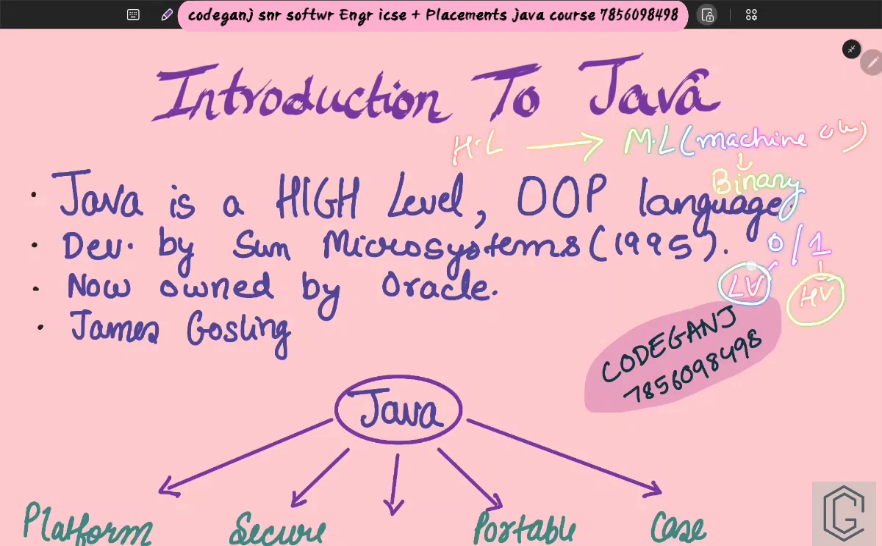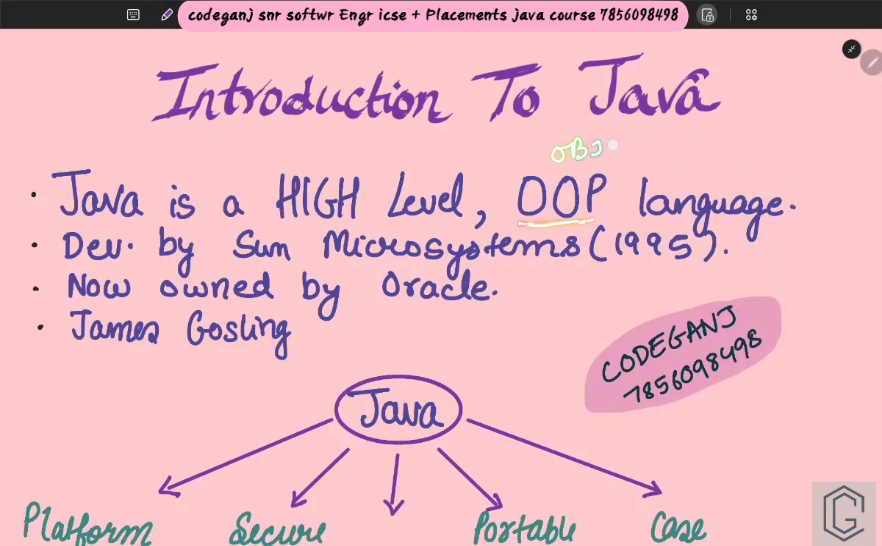Because in the end, a computer is nothing but an electrical component. If it has to pass 0, it will pass low voltage. If it has to pass 1, it will pass high voltage. Great, cool. And then Java is an OOP language, object-oriented programming language. This theoretical part is both for ICSE as well as college students, so you can find it in your course as well.